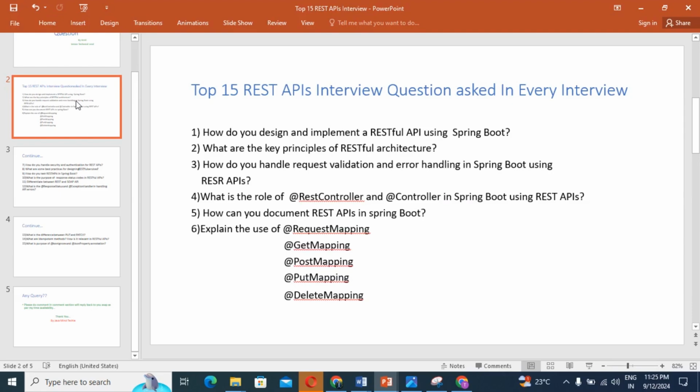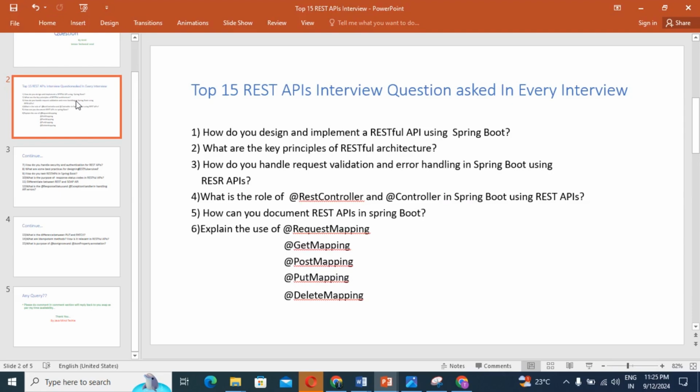Next is resource based. What is resource based? Resources are identified by URLs and can be represented in various formats, like JSON, XML. If you're going to use SOAP, you're going to use XML based. If you're going to use REST, then generally you're going to use JSON, right? So that is a key principle of the REST API, that is resource based.